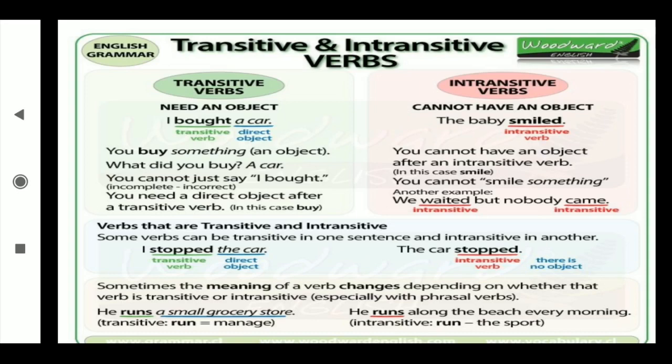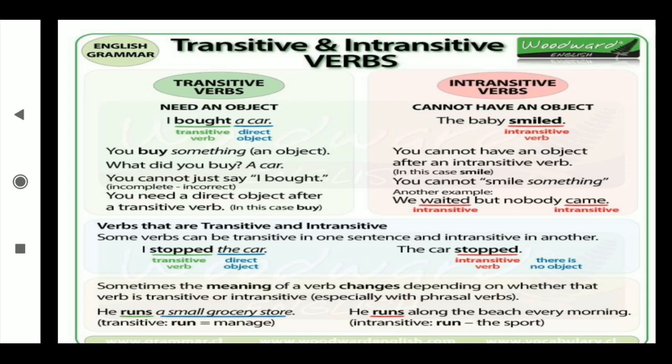We waited but nobody came. We waited, but for someone, nothing is mentioned. That's why waited is intransitive, and came is also intransitive. Where it has come, how it has come, nothing is mentioned. After waited and came we can't write an object, so waited and came go for the intransitive verb.